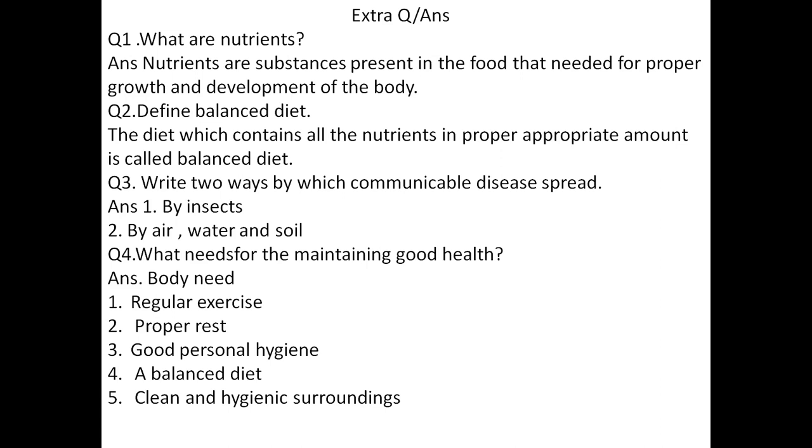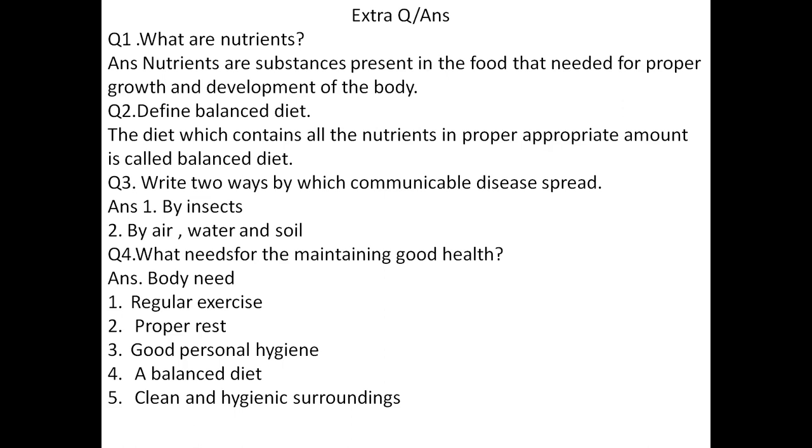Question number 3: Write 2 ways by which communicable diseases spread. Answer: we have explained the different modes of spread of communicable diseases, but here I am asking for only 2 ways. First one is by insects, and second one is by air, water and soil.